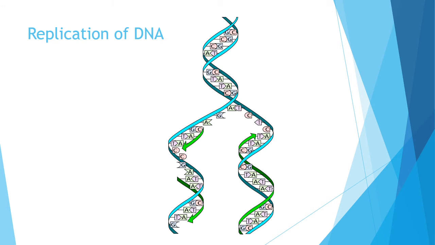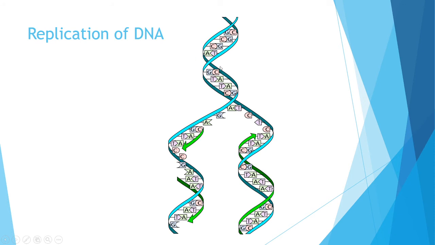The next main important process is replication of DNA. Replication is a process by which a single DNA molecule produces two identical copies of itself. That is called replication of DNA. That means a single DNA is split into two identical copies of DNA. That is replication.